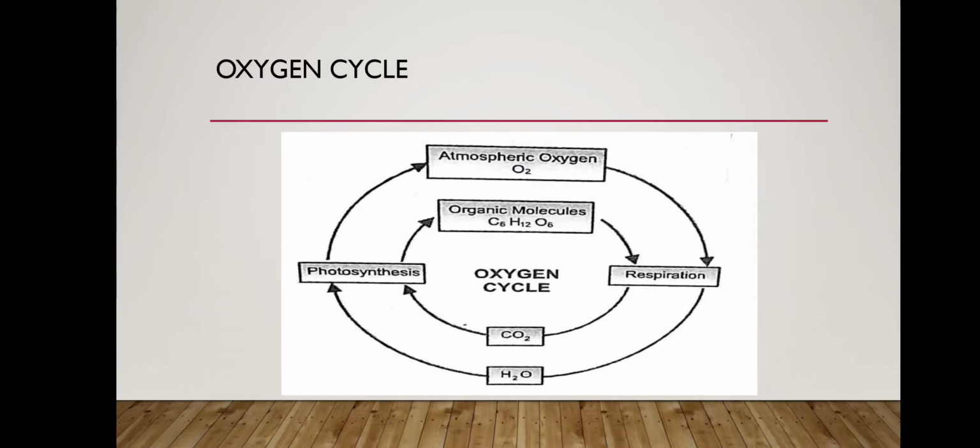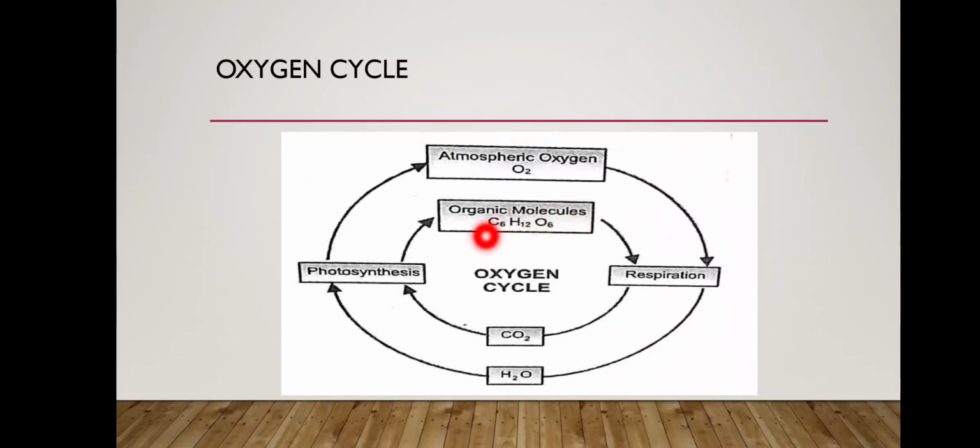Now see, children, atmospheric oxygen is available in the atmosphere, which is consumed by plants, animals and human beings also. They respire and take the oxygen, and oxygen gets converted into water vapor. When we exhale, this water vapor comes out of the body, and the plants also utilize this water vapor and take the oxygen, and in return the plant, in photosynthesis, releases this oxygen into the atmosphere. So this is the outer cycle.